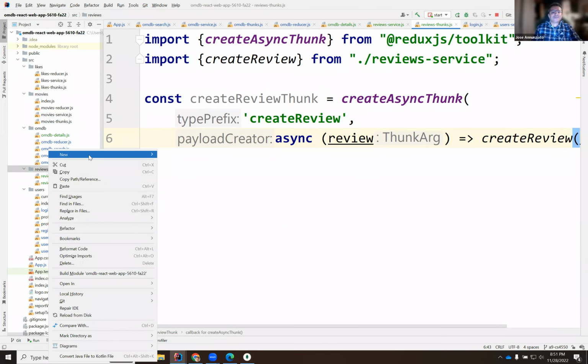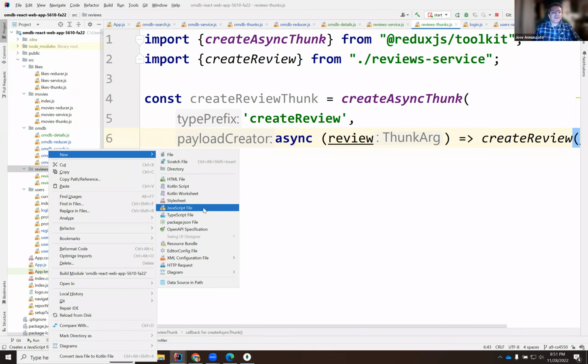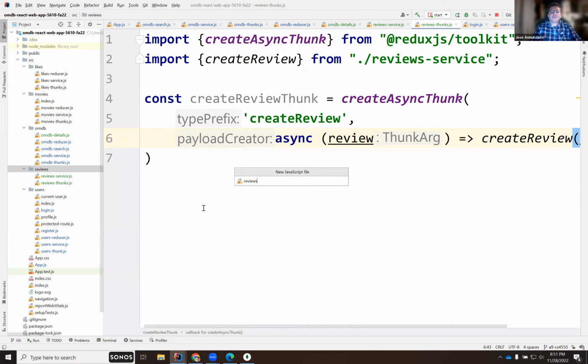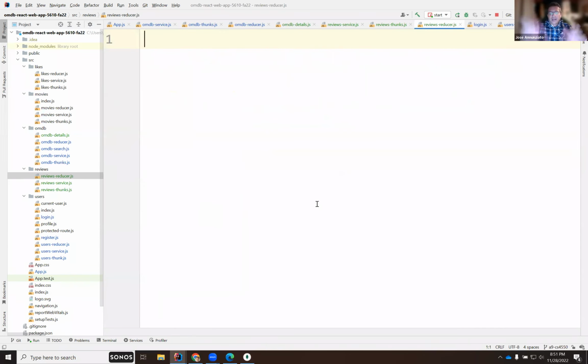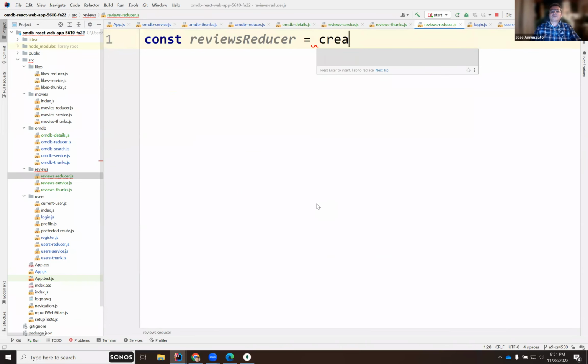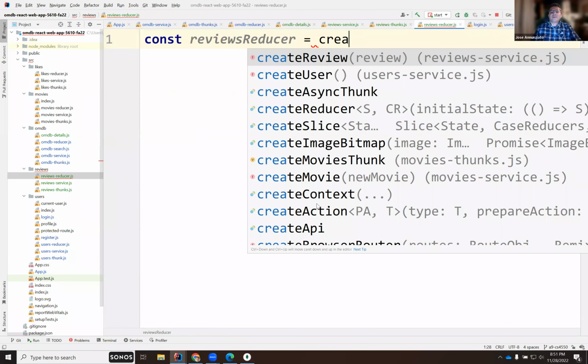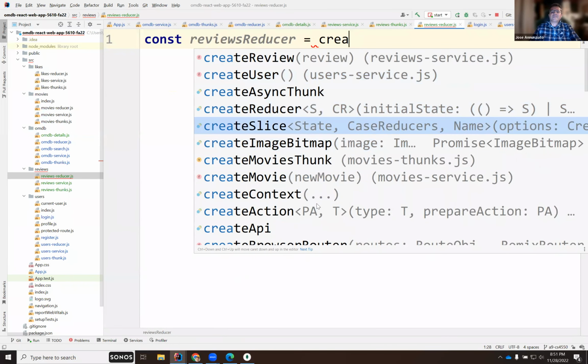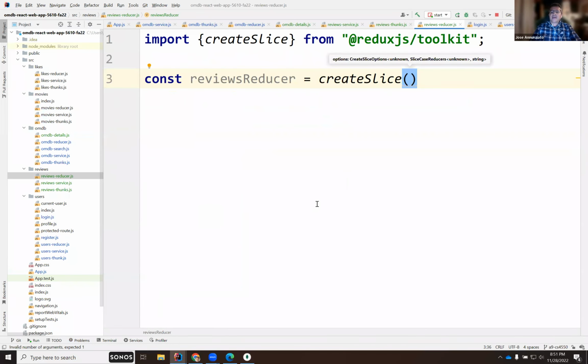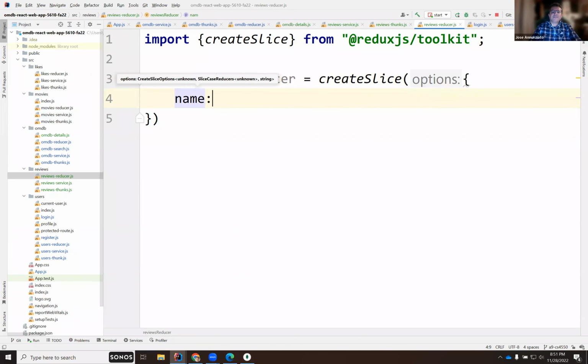So we need to drop it somewhere. So let's create here a reviews reducer. So here we'll have const reviewReducer. We'll create a slice, and the slice has a name, so we'll call it reviews.